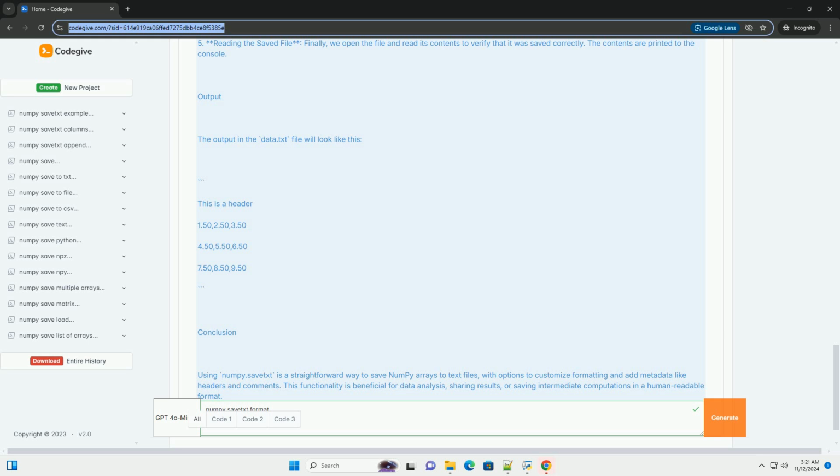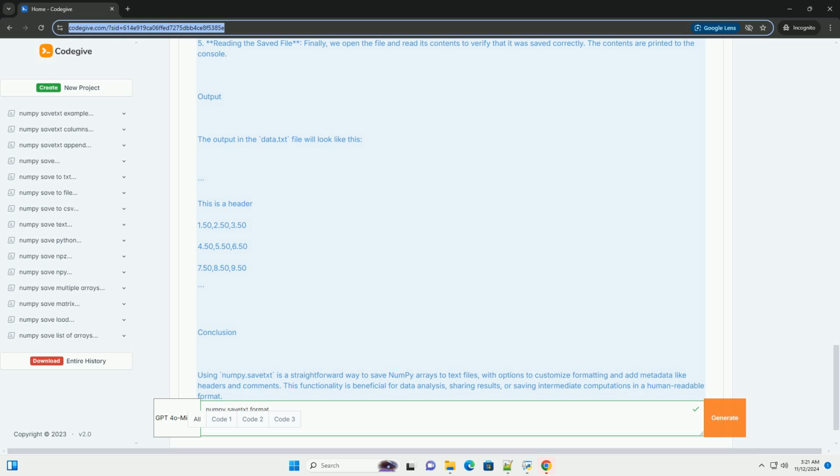4. Saving the array. We use np.savetxt to save the array to the specified file. In this case, fmt equals %.2f formats the numbers to 2 decimal places. Delimiter equals comma separates the values with a comma. Header adds a header to the file, while comments equals empty string prevents the header from being prepended with a comment character.